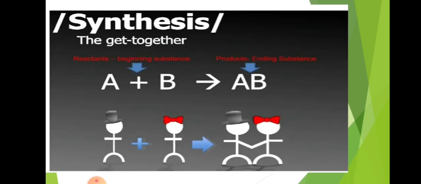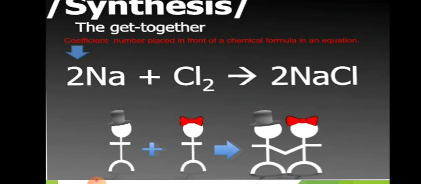It is also called synthesis, like A plus B goes to AB. A substance reacts with B, then forms AB. This is called a synthesis reaction. For example, sodium Na reacts with chlorine and it goes to NaCl. So Na combines with Cl. This is called combination, when two substances combine with each other and form a new substance, that is called a combination reaction.